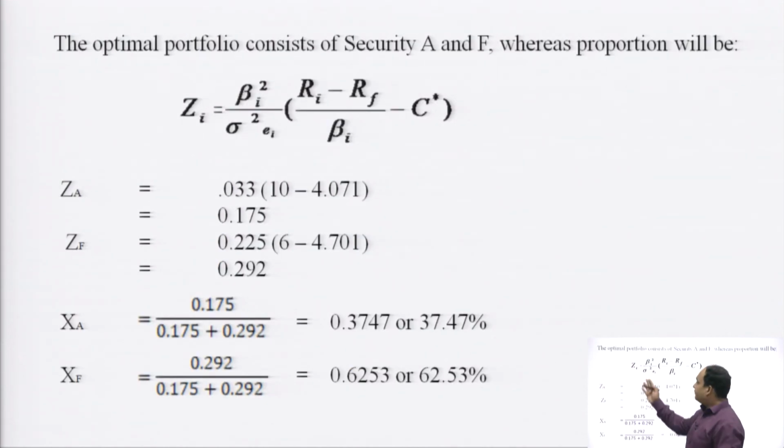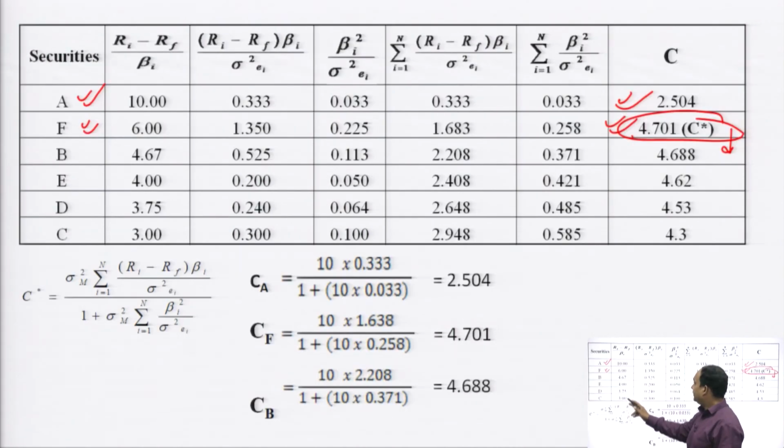So, let us have a formula of optimal proportion. Z is equal to beta square upon variance, Ri minus Rf upon beta minus C factor. So, this is beta square upon variance for ZA.